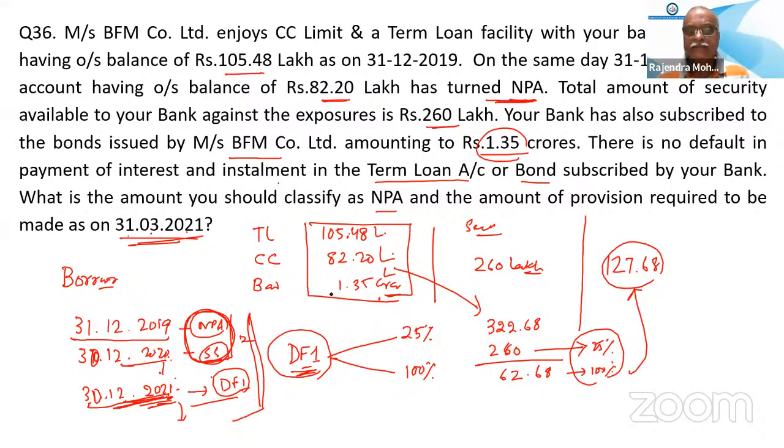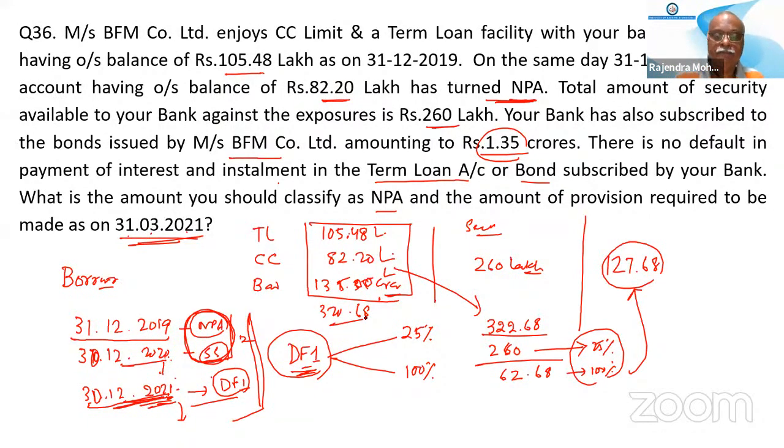If you convert it, simply it becomes 135 lakh. So now you add, you will get 322.68. 1.35 crore means 135 lakhs. Normally in the examination, you make a mistake by just adding 1.35.